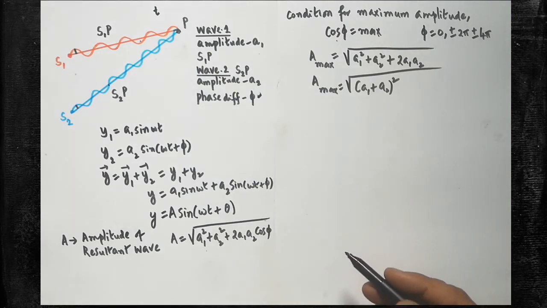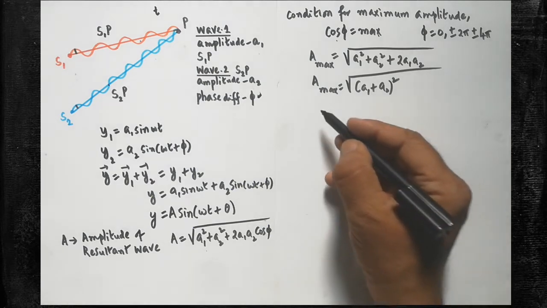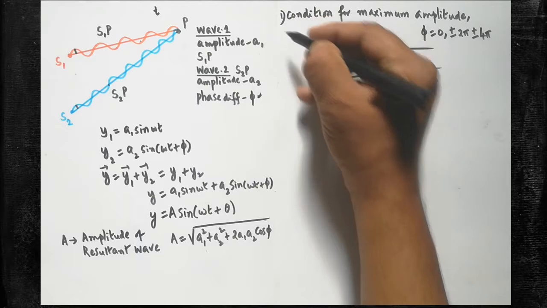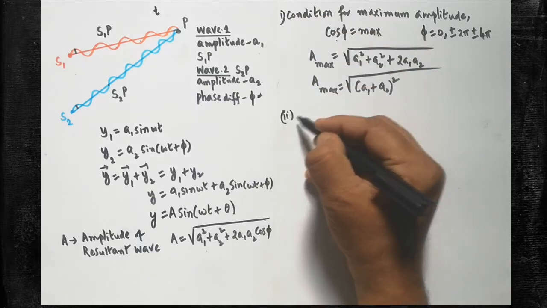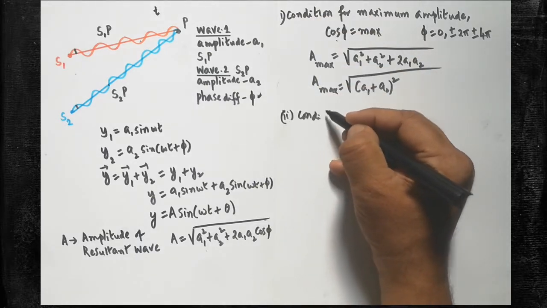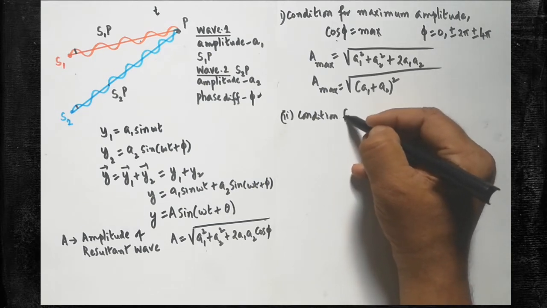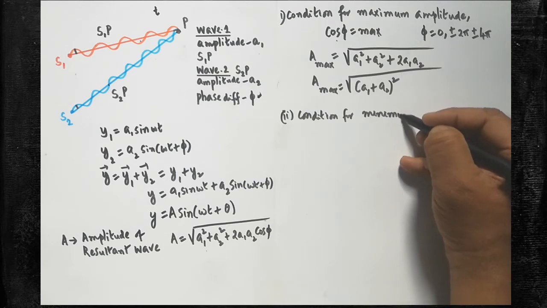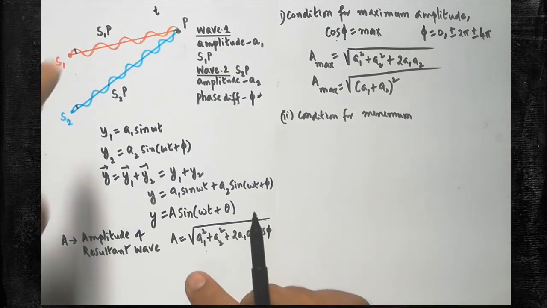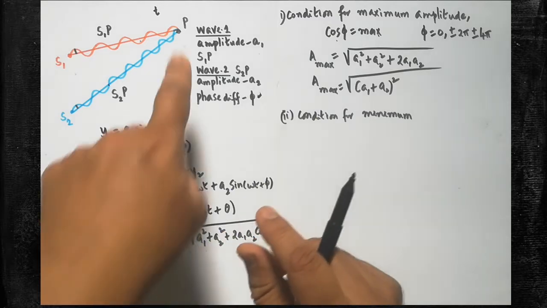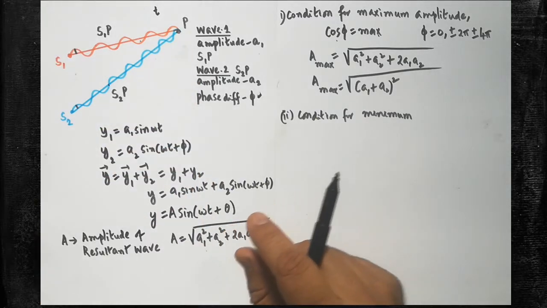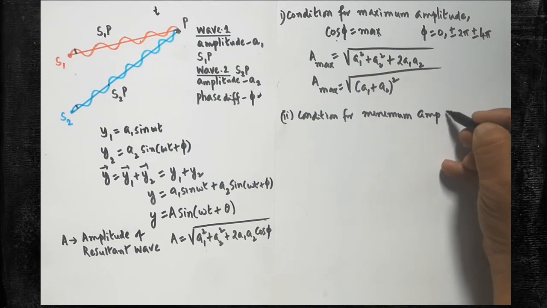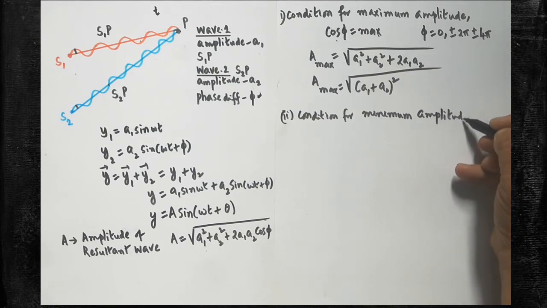Are you clear? Now we are going to derive the second condition, the condition for getting minimum amplitude. Sometimes, depending on the phase difference, the two waves superpose and, because of superposition, the resultant wave will have the minimum amplitude. For minimum amplitude also, we have to derive the condition. Are you clear?